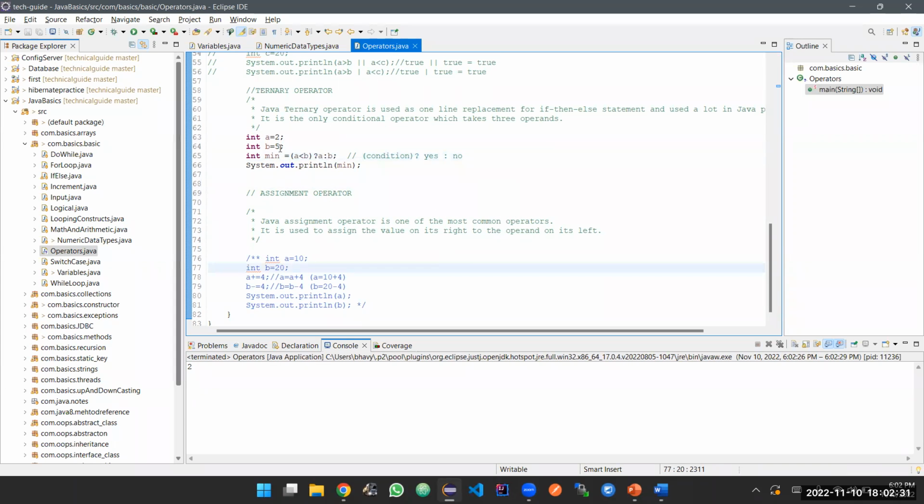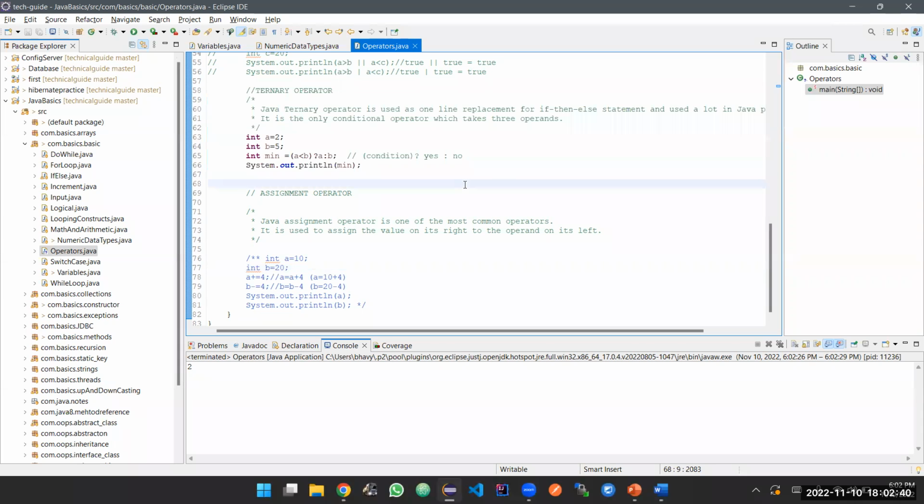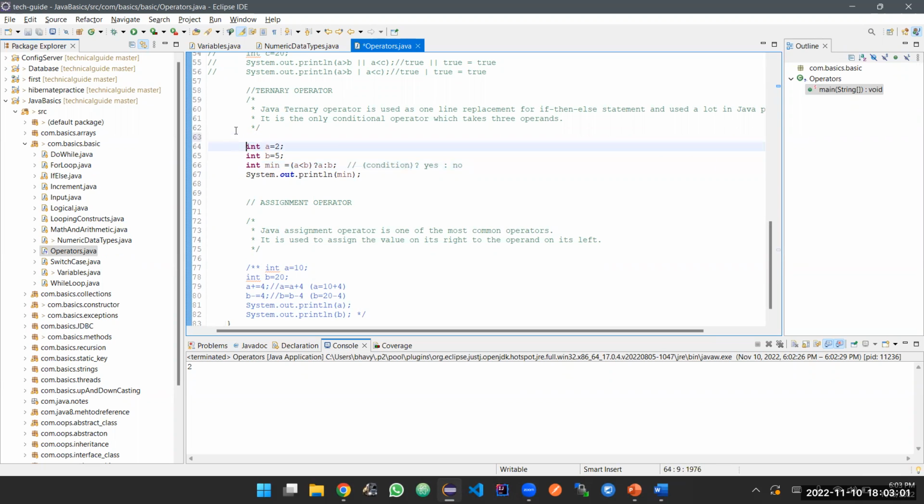This is called the ternary operator. This is very important, and it is a robust way of handling code. Tomorrow, if you're going to handle null pointer exceptions, meaning if you want to check your value against a null and then assign the value, you can simply use this condition. Just put the condition as a null check. If it is null, put one value. If it's not null, then go and take the actual value. So this is also an important operator.